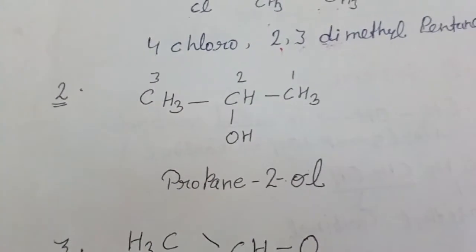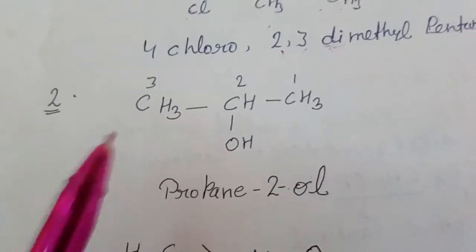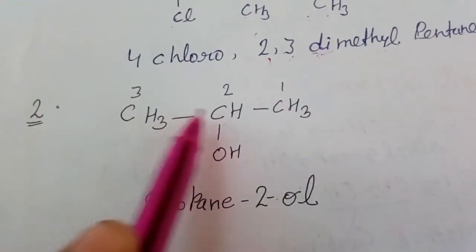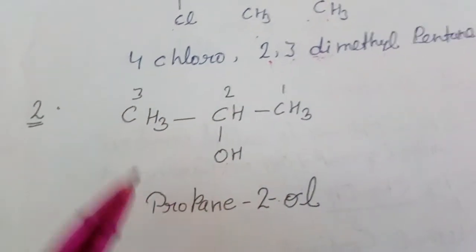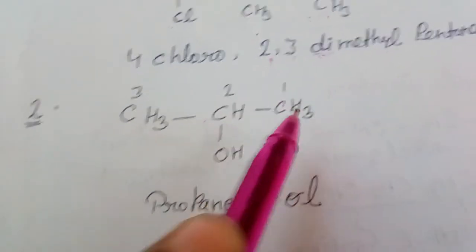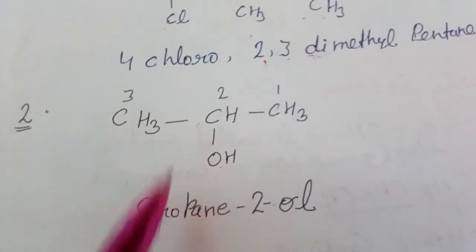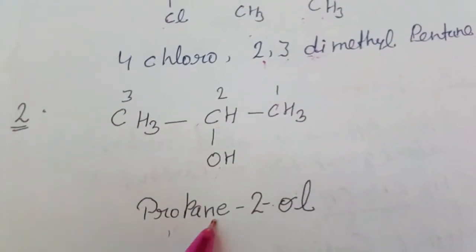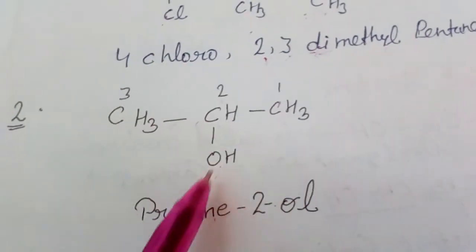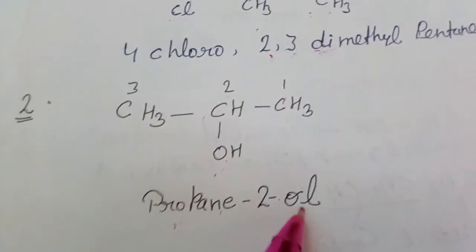And the second example: CH3, CH, CH3, and on the second carbon OH is linked, so 1, 2, 3 carbons. Then we will name it prop, and there are single bonds between all the carbons, propane, and the second carbon has the OH link, so we will write 2-ol, propan-2-ol.